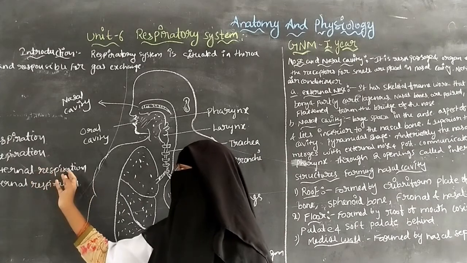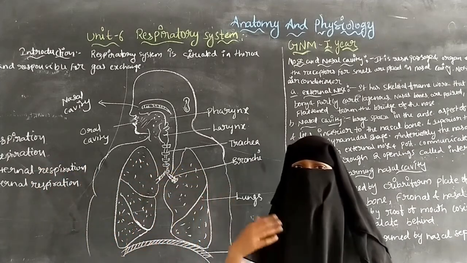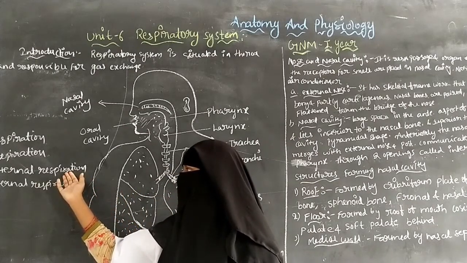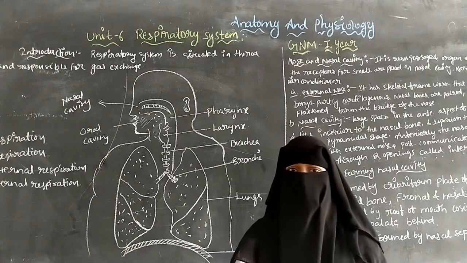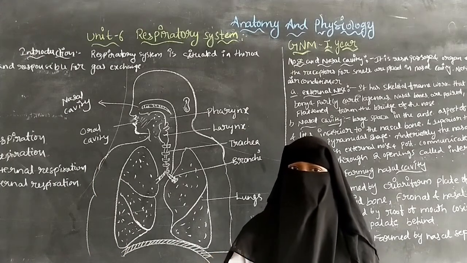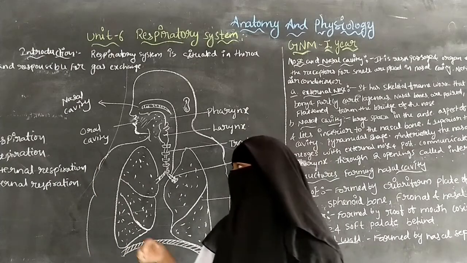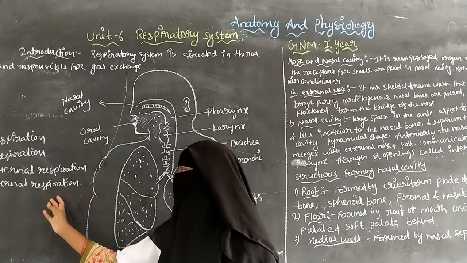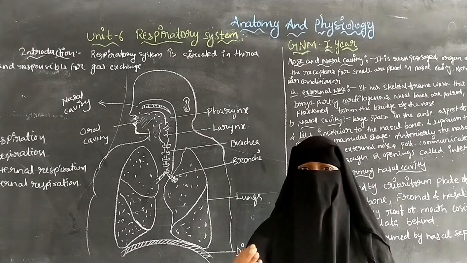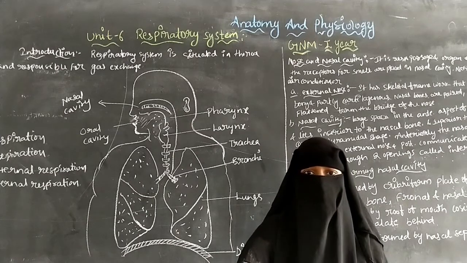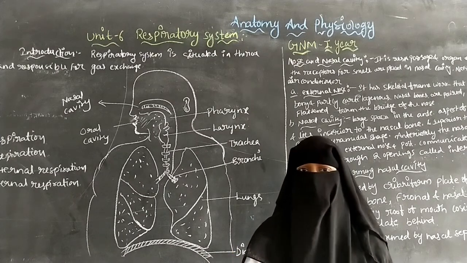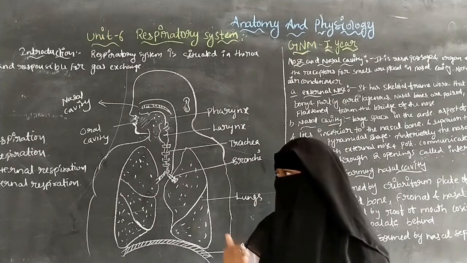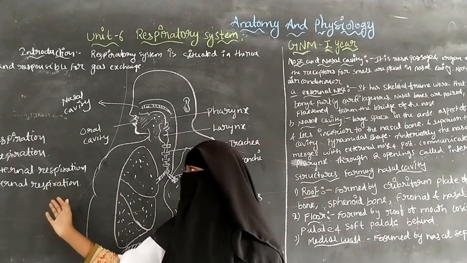In external respiration, there is gas exchange between the atmosphere and the lungs, because of which we call it external respiration.